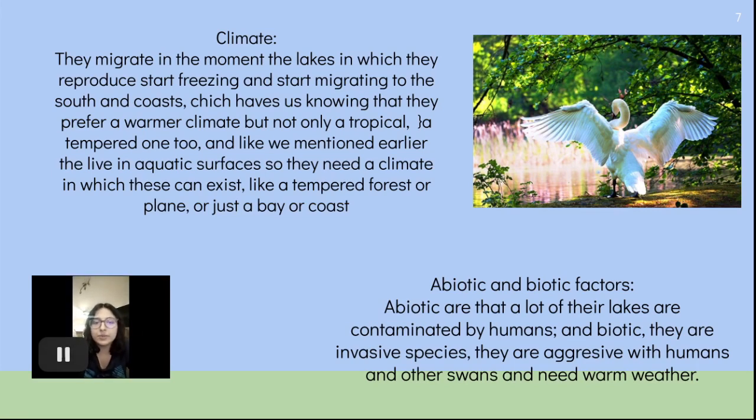Climate. As we know, because of the migration, they can't tolerate wintry seasons, so it's probable that they prefer a more temperate ecosystem like a temperate forest or a prairie, because they can have ponds and lakes and they can live in peace and reproduce, because they need to reproduce in a warm environment with a lot of water.